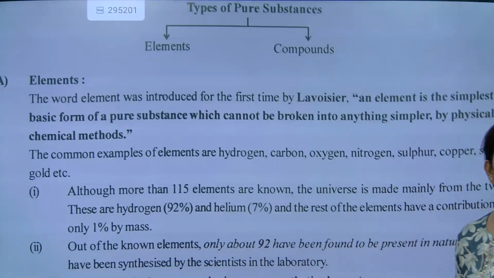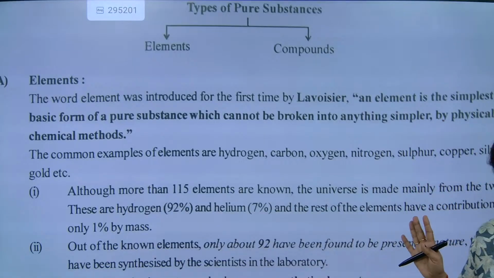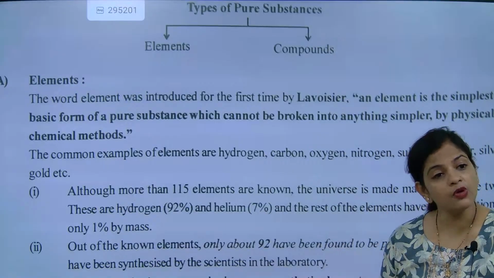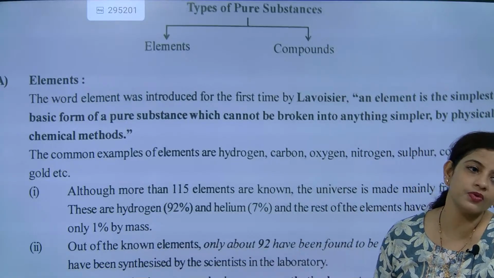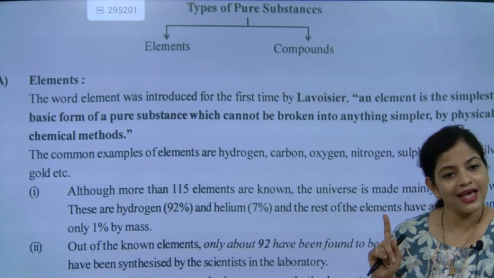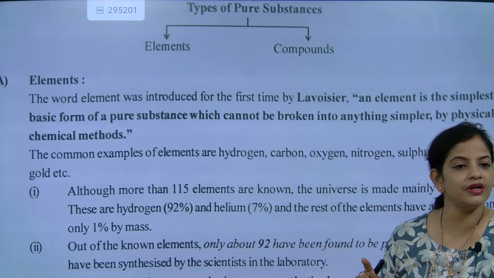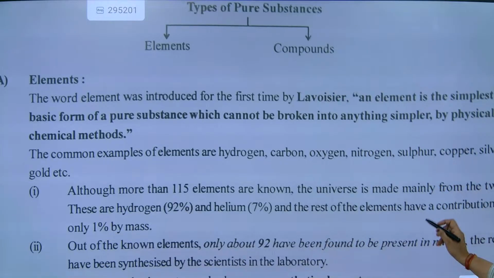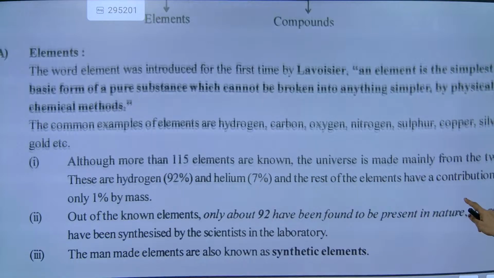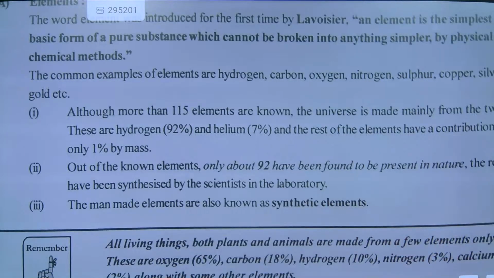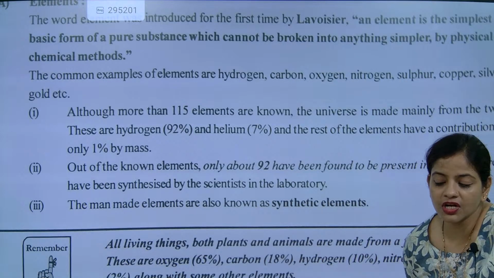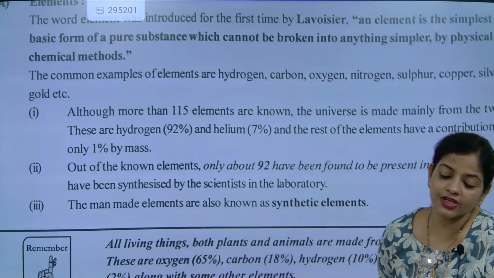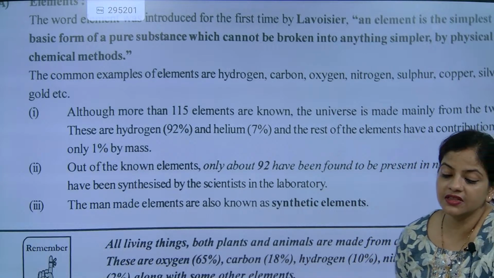So how was the chemistry class today? Is it crystal clear? We learned the definition of substance and about pure substances. Pure substances are of how many types? Two types: elements and compounds. The man-made elements are known as synthetic elements. Natural elements are there and synthetic elements are there, and the natural elements are different from synthetic elements.